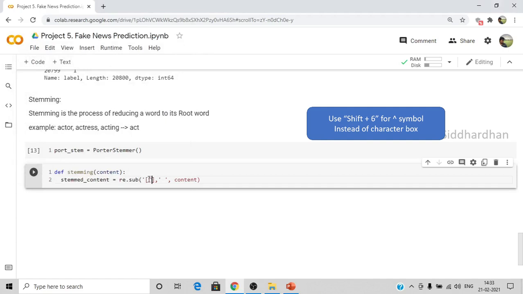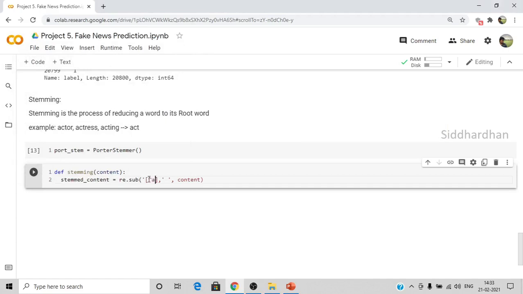So we need to mention it here. So a to z and A to Z. I'll explain in a moment what is meant by all these terms, so just wait a minute.